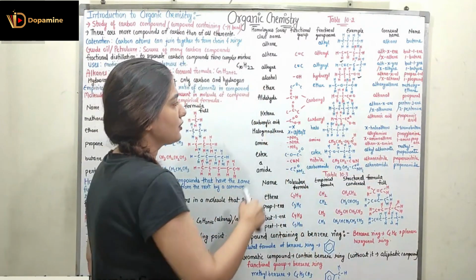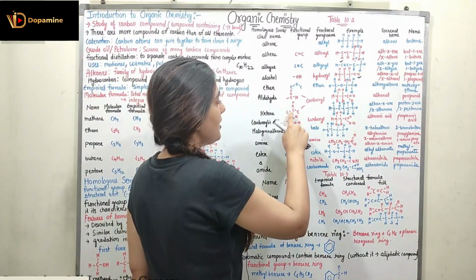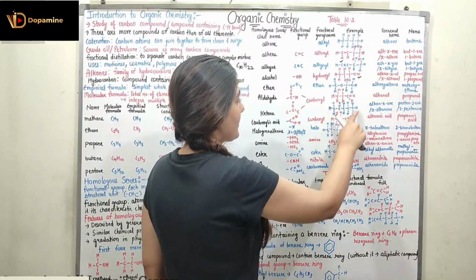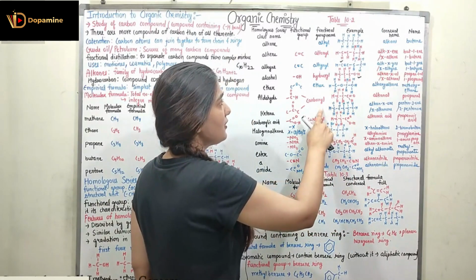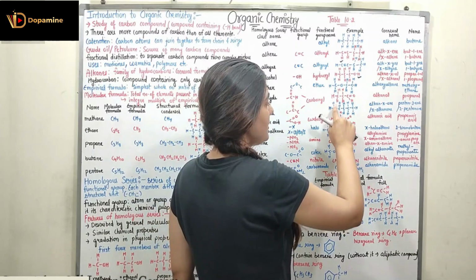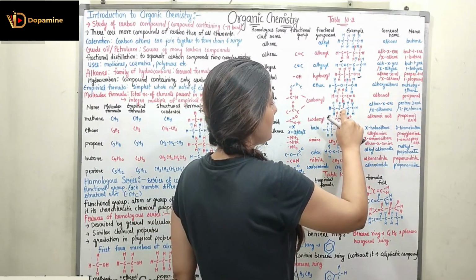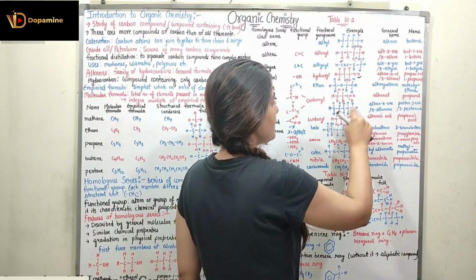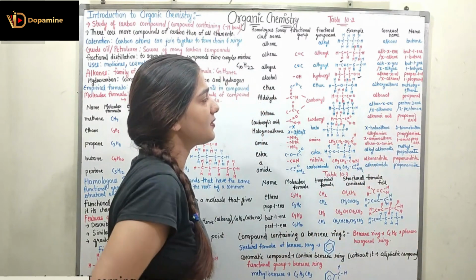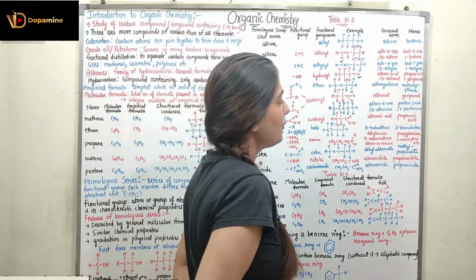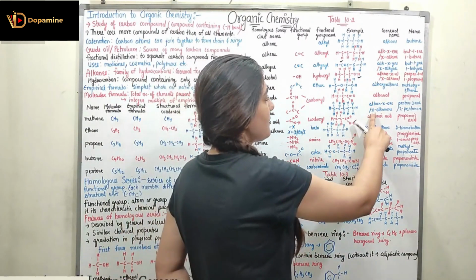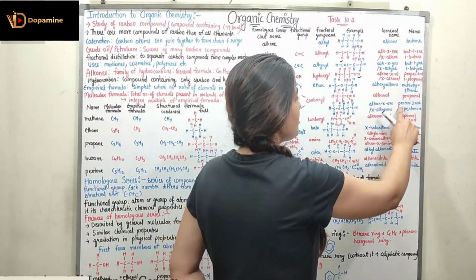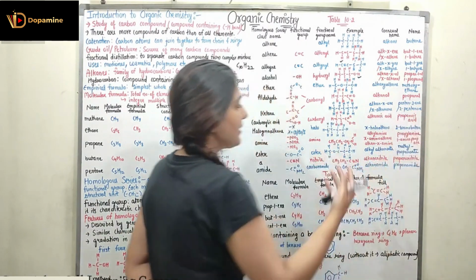Now coming to the ketone. Ketone will be having the functional group C double bond O, then C, right? So here we can have the example for this. It is also known as carbonyl functional group. Example would be C connected to 3H, then C double bond O connected to C, connected to 2 hydrogen, then C connected to 2 hydrogen, then C connected to 3 hydrogen. It can be represented by the general name alkane X-one or X-alkanone. X represents the position where the double bond is present. This is present at the second carbon, which is pentane 2-one or 2-pentanone, we can represent it.